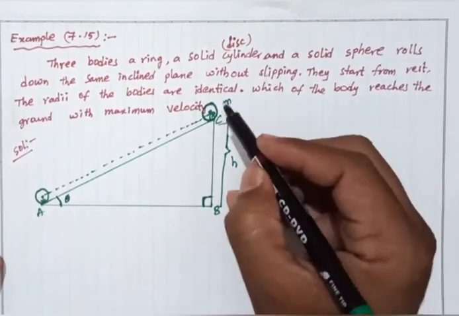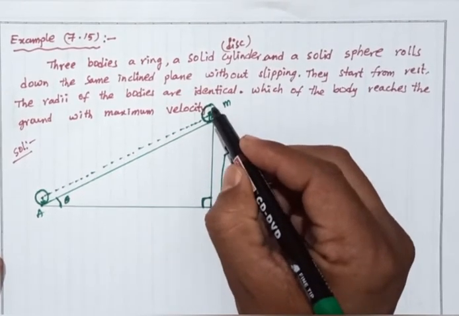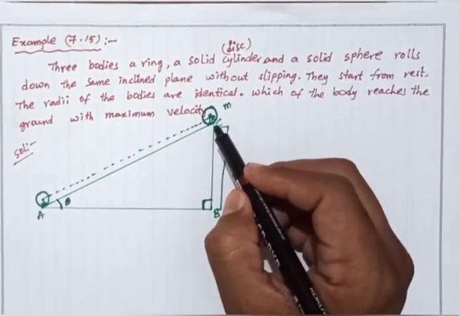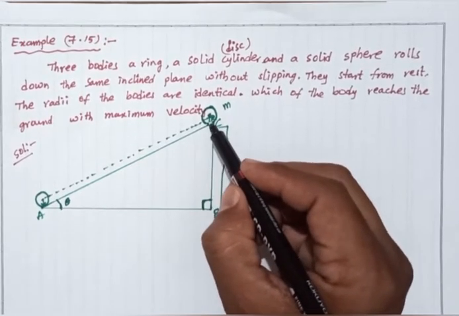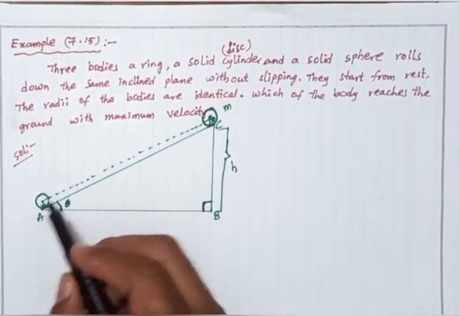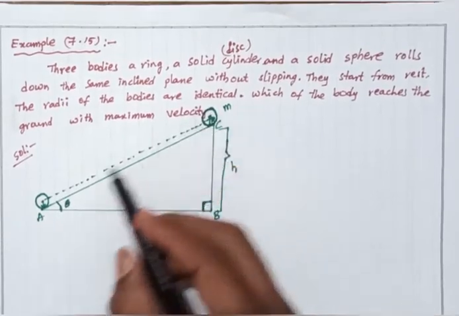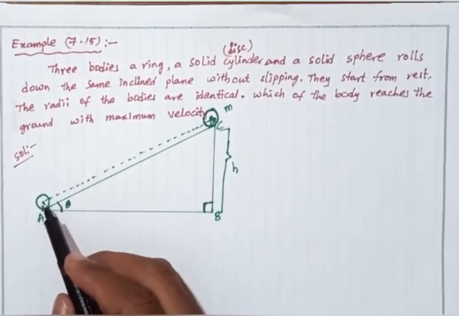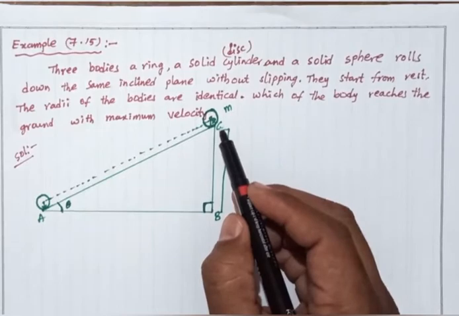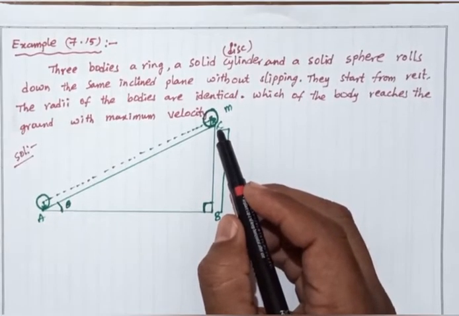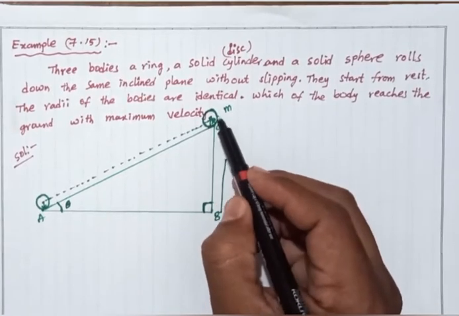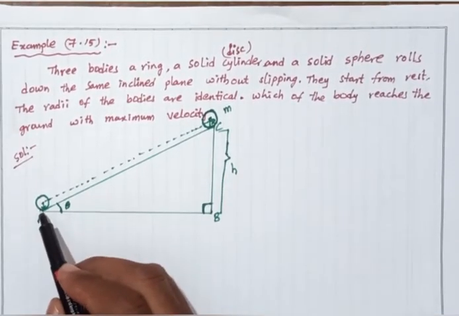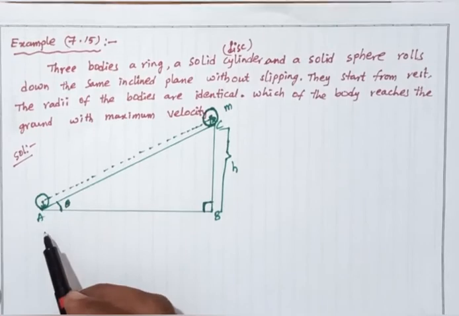At maximum height the body has potential energy, and as it moves downward, the potential energy is converted to kinetic energy. According to conservation of energy, there is no loss of energy, so it becomes maximum kinetic energy.